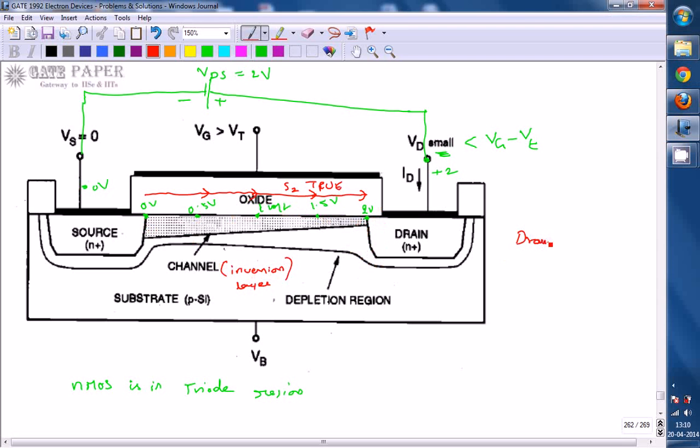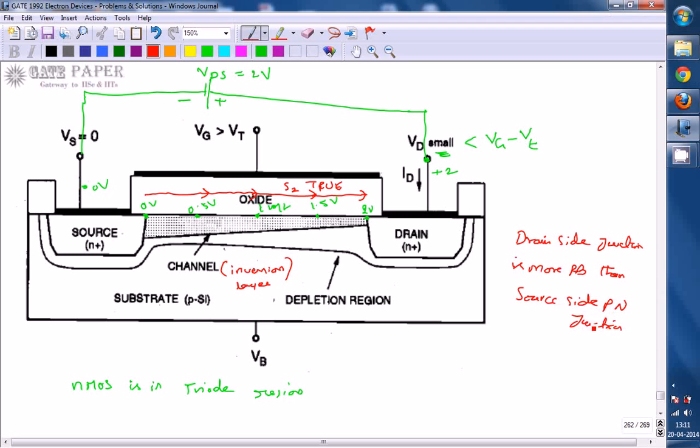Drain side PN junction is more reverse biased, because you are applying more positive voltage at the drain. Drain side is N side, where you are applying more positive voltage, even though the source is also N type, but at the source side you are applying only 0 volts. So the drain side PN junction is more reverse biased than the source side PN junction. Are you understanding this statement? Because at the drain side you are applying more positive voltage and at the source side it is 0 volts, so the drain is more reverse biased than the source.